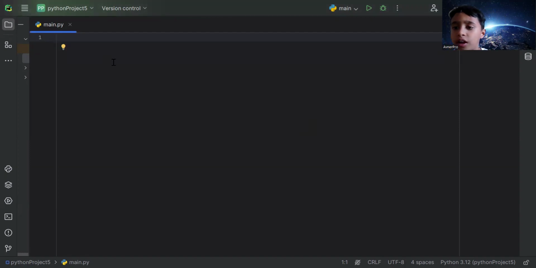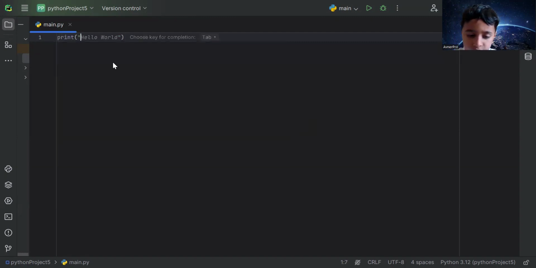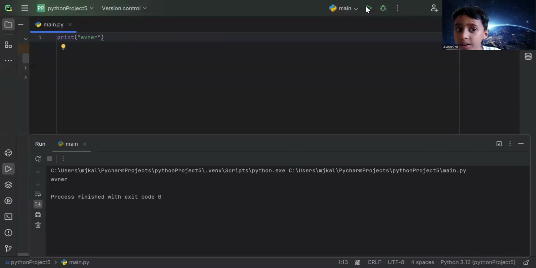So the first one, as you know, strings: a collection of characters that need double quotes. So print, bracket, Avner. Now, when I run the code, right there. Okay, I'm gonna do this quick.